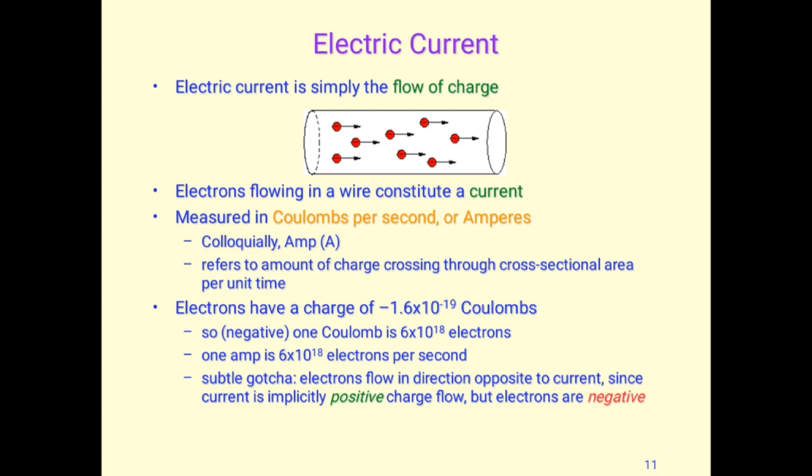Current is implicitly the flow of positive charges, but electrons are negative. So the electric current flows in the direction of the protons and opposite to the direction of the electrons.